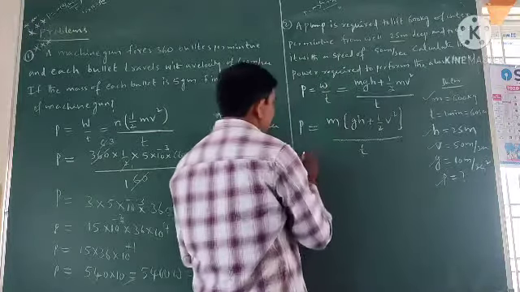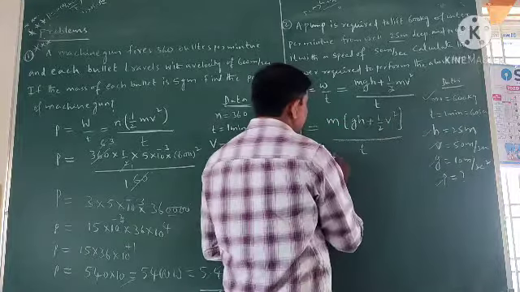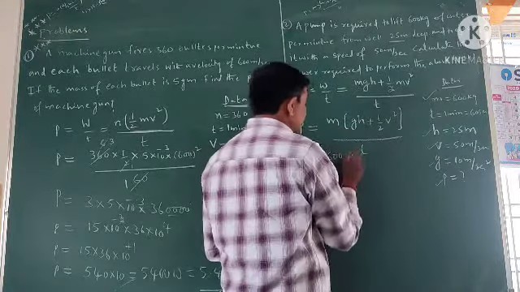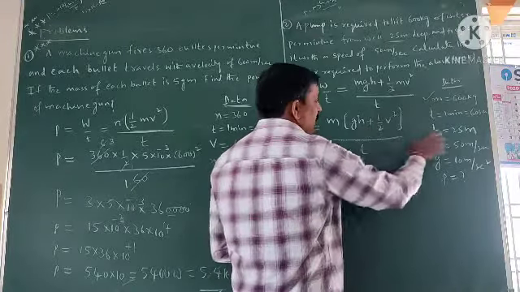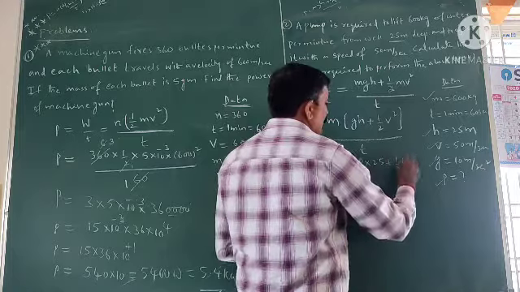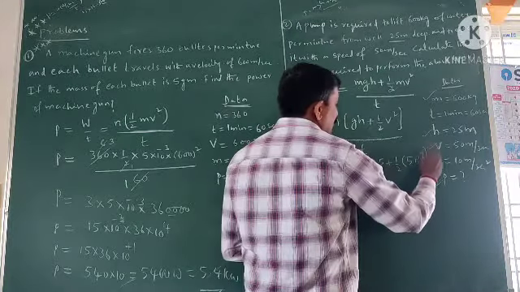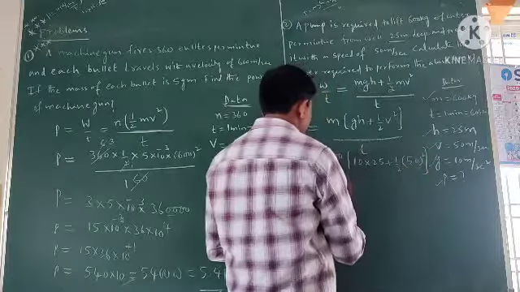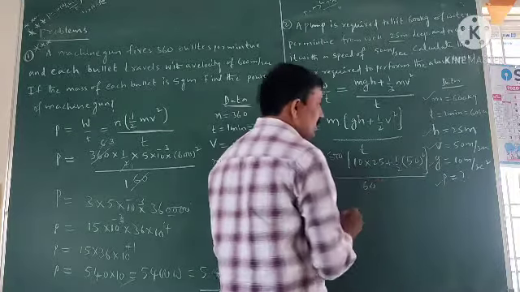Okay, now substitute the values. P is equal to, what is the value of m? 600 kg. How much of water? 600 kg. G value how much? 10. What is the value of h? 25, plus half into v square, the velocity, so 50 whole square, divided by t, time 60 seconds.